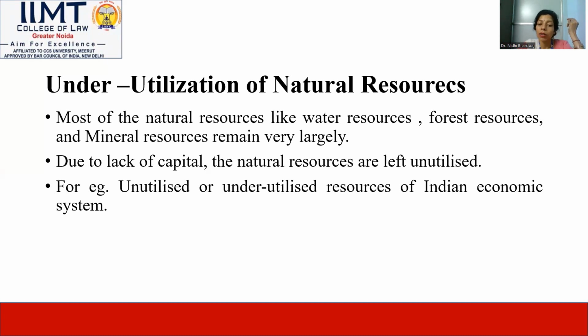For example, unutilized or underutilized resources in the Indian economic system are water resources, forest resources, and mineral resources. In fact, air is also here, which is a very big and progressive system. This should be the systematic way of Indian economic policy. Now we'll discuss that if we have to manage an eco-friendly environment, definitely we have to save natural resources. We have to utilize them in a proper way.